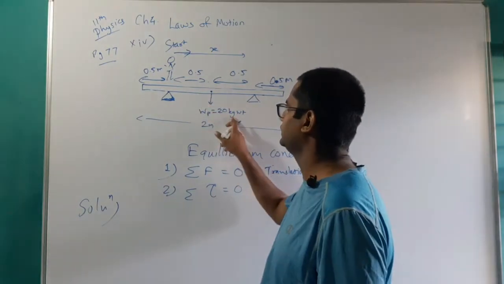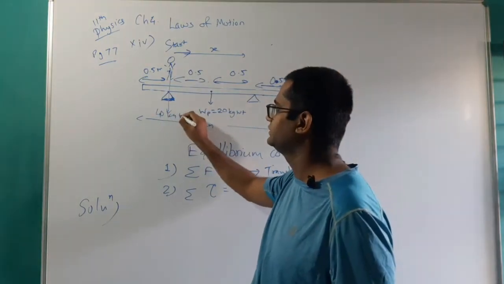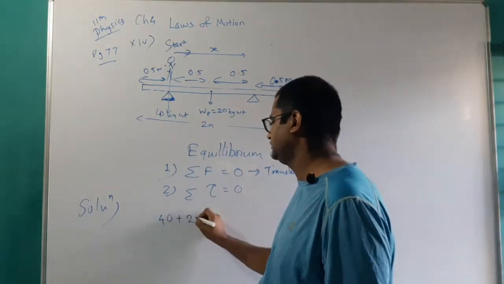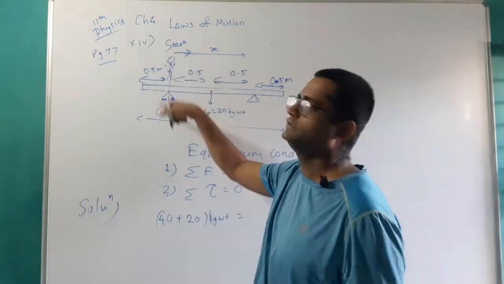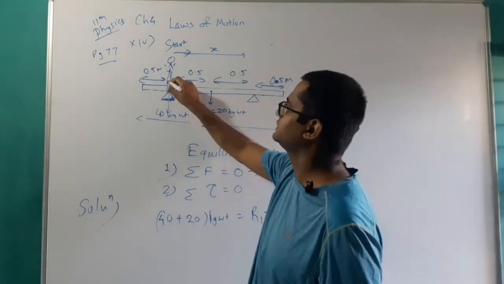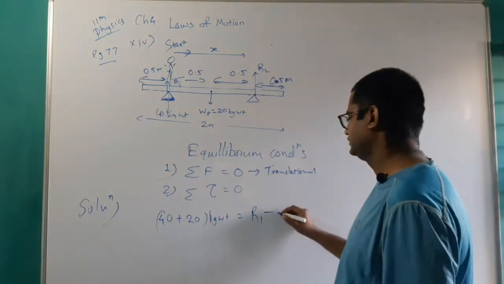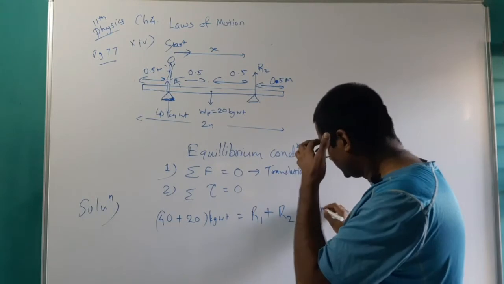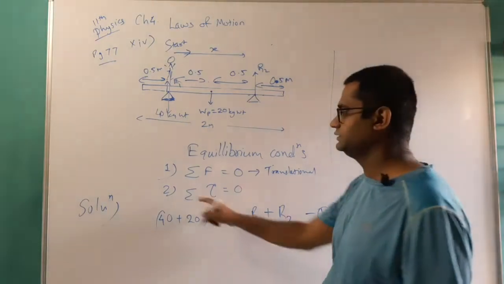The downward force is this 20 kg weight, and the downward force of this boy is 40 kg weight. So the downward forces will be 40 plus 20 kg weight. These should be equal to the upward forces, which are the reaction forces. Let us say R1 is the reaction force from this knife, and R2 is the reaction force from this second knife. So 40 plus 20 equals R1 plus R2. This is our equation 1. Now we can use the second condition.